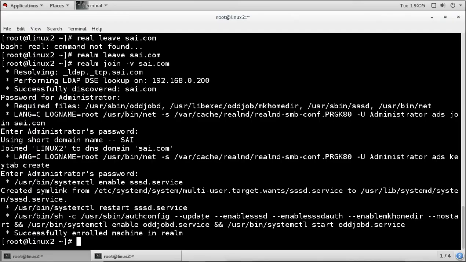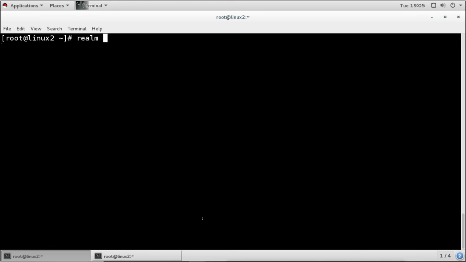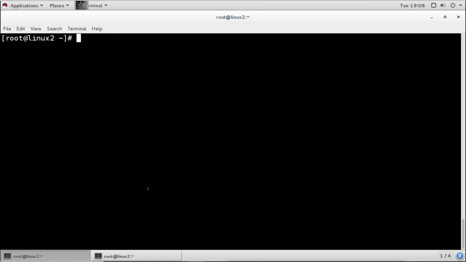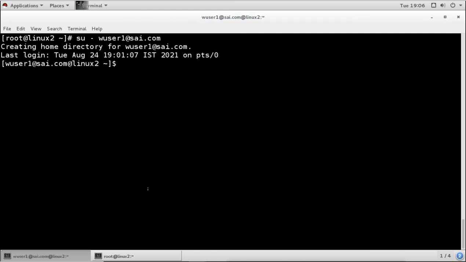Okay, now I will check the command realm list, I want to see whether it is configured or not. So I will use this, and it says it is configured, and you can see it is saying that you can log in with this format, like user account at domain name, and it allows the realm login. Now let's try to log in. So I will try to switch the user account, su WUser1@sai.com, and we can see we are logged into this account.